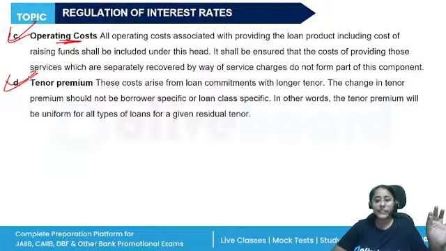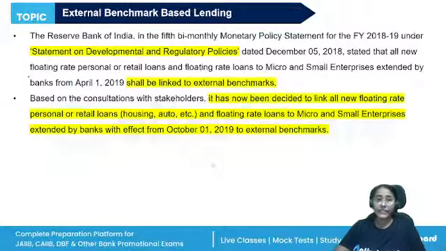So this was there. But then in 2018-19, the external benchmark based lending was introduced. So in the financial year 2018-19, under the statement on developmental and regulatory policies, now the banks can base their lending rates on any external benchmark.